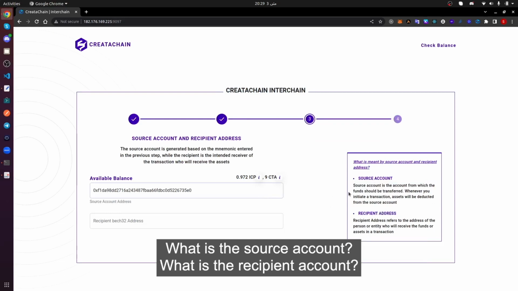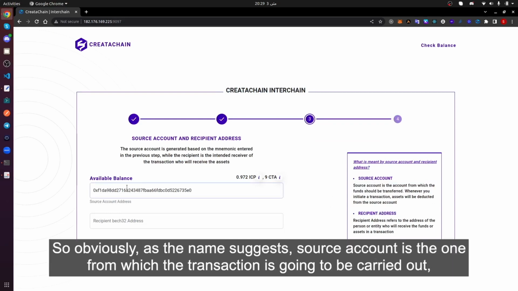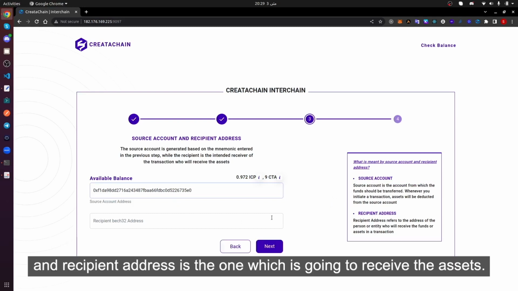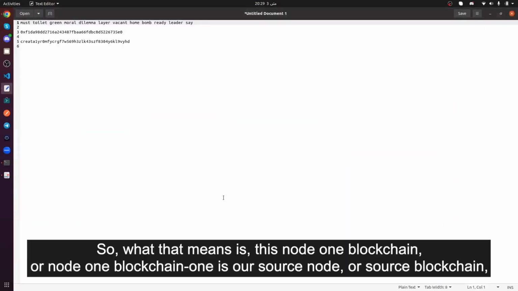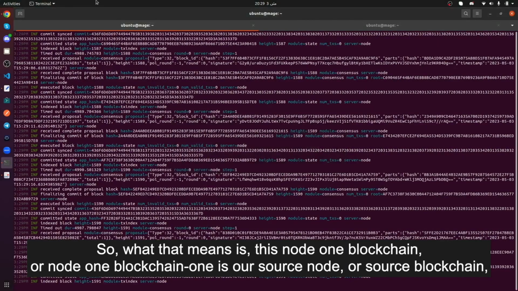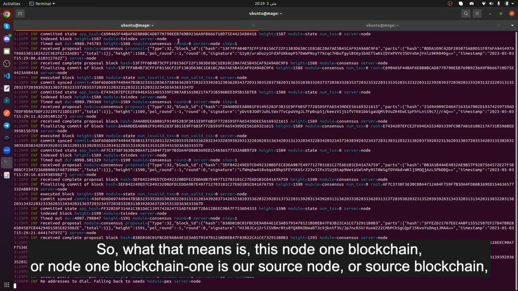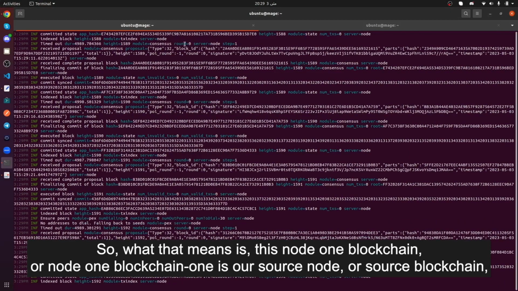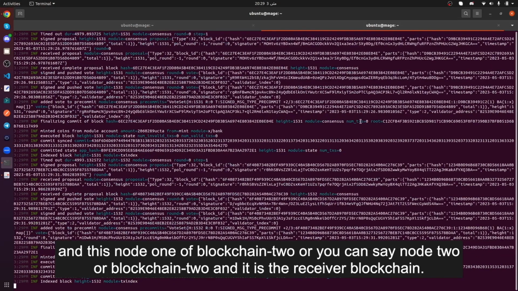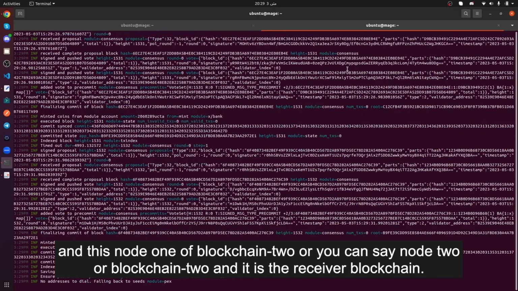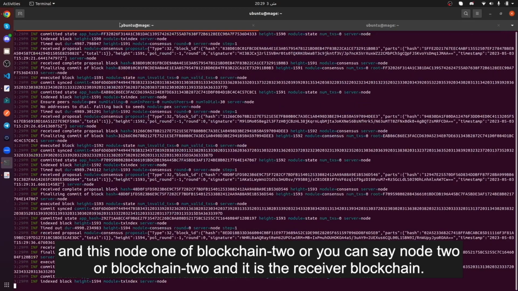So what is the source account? What is the recipient account? As the name suggests, the source account is the one from which the transaction is going to be carried out, and the recipient address is the one which is going to receive the assets. What that means is that node 1 of blockchain 1 is our source blockchain, and node 2 of blockchain 2 is the receiver blockchain.